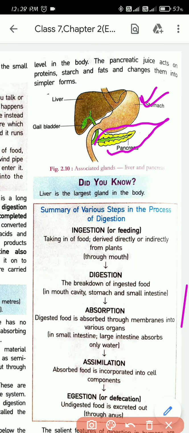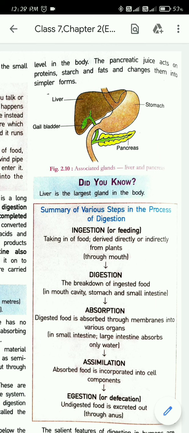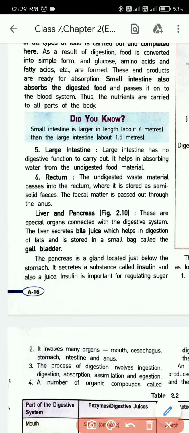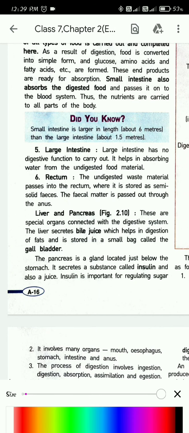There's a gland that resembles a leaf, and that is what? The pancreas. So this is the pancreas, which is present below the stomach. Now, why is the pancreas important in the digestive system? Pancreas is important because it secretes a very important substance known as insulin, and also a juice.